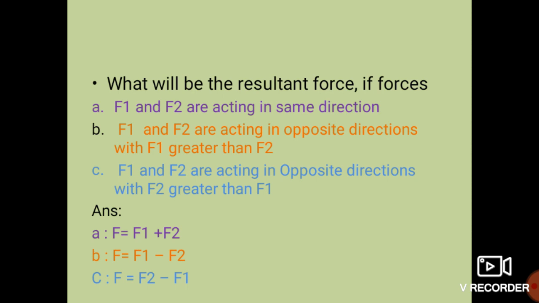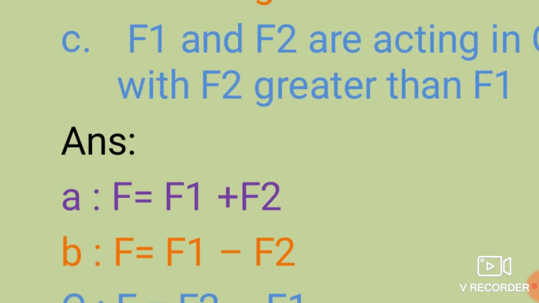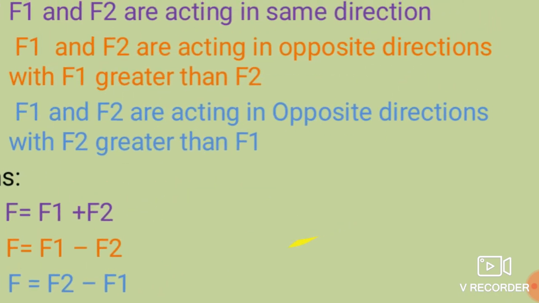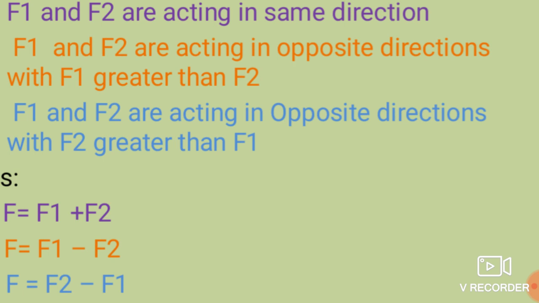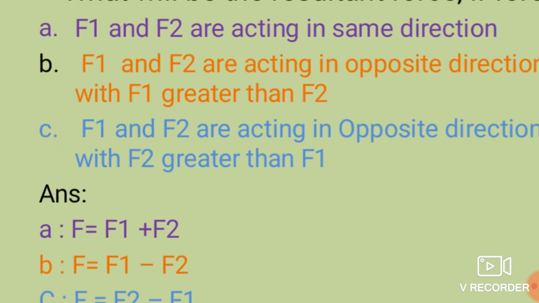So the answer for the A is F is equal to F1 plus F2. Here addition occurs whenever the forces are applied in the same direction. Now second case, F1 and F2 are forces acting in the opposite direction, with F1 greater than F2. Two forces are there, F1 and F2, and these two forces are applied in the opposite direction, not in the same direction.